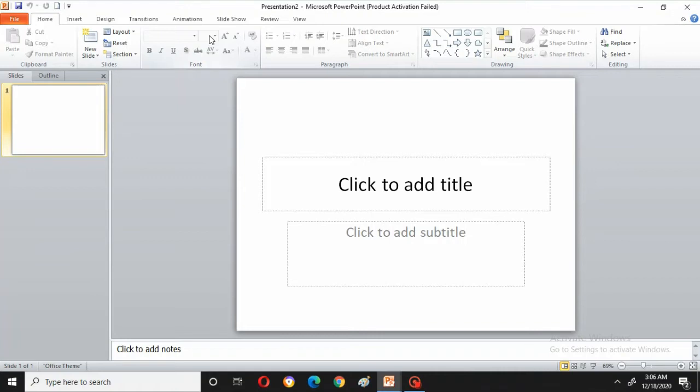Okay friends, in front of you there is one screen. On that screen I have opened MS PowerPoint. This is the interface or window you get when you switch on the Microsoft PowerPoint software. In this software I just want to give a brief introduction. First of all, this MS PowerPoint software is used for presentation purposes.